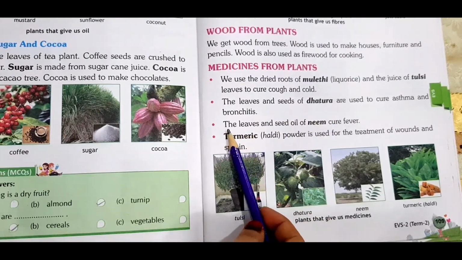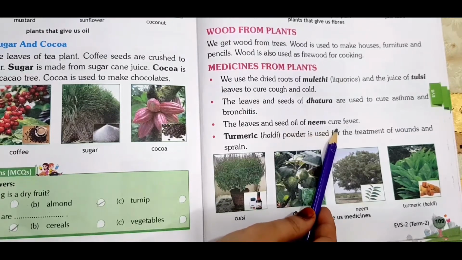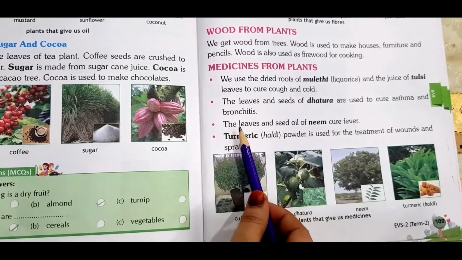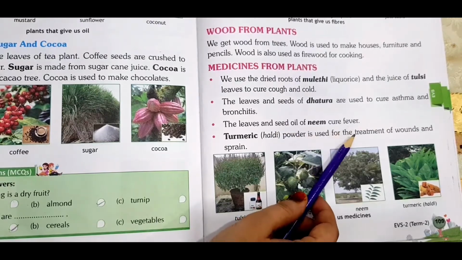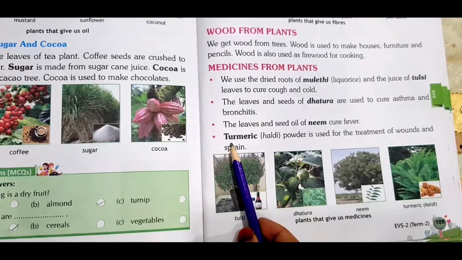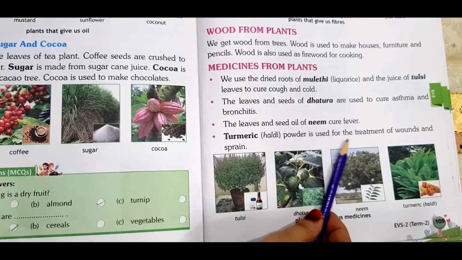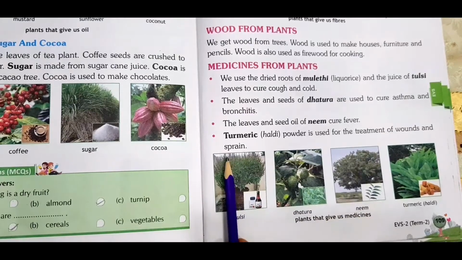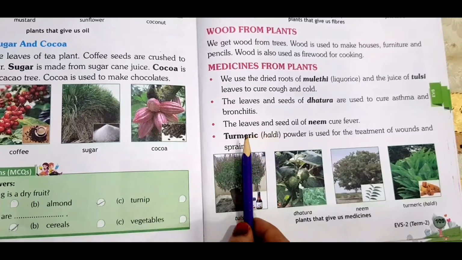All right, and the next point is the leaves and seed oil of neem, used to cure fever. And the next is turmeric, that is haldi powder. Turmeric is used for the treatment of wounds and sprain. Okay, these are the medicines we get from plants, children.